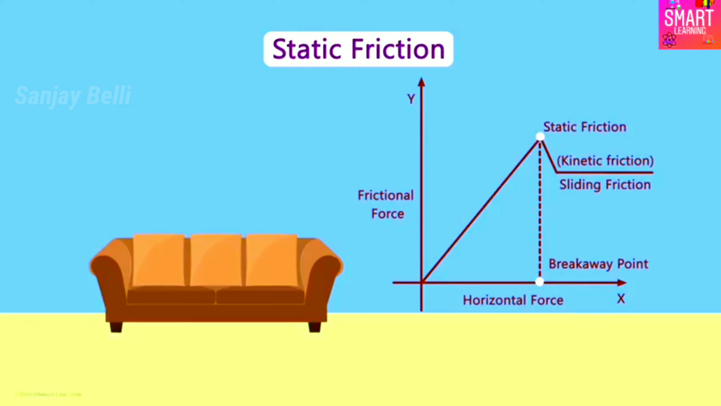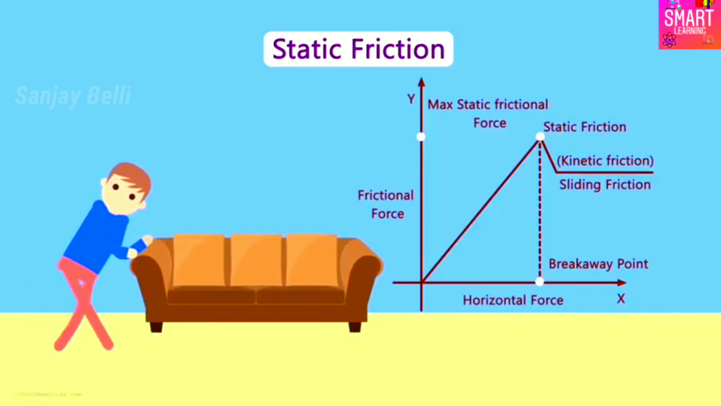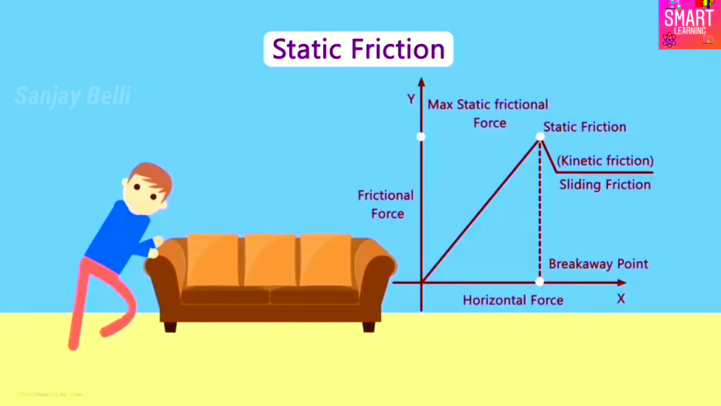Is there anything else you notice in the graph? Why is this line at a lower level than the maximum static frictional force? The reason is simple. If you have ever pushed a sofa or some heavy object on the floor, you would have realized that pushing it is a little easier when it's in motion. Yes, the sliding friction is lesser than the static friction that's offered by the floor.